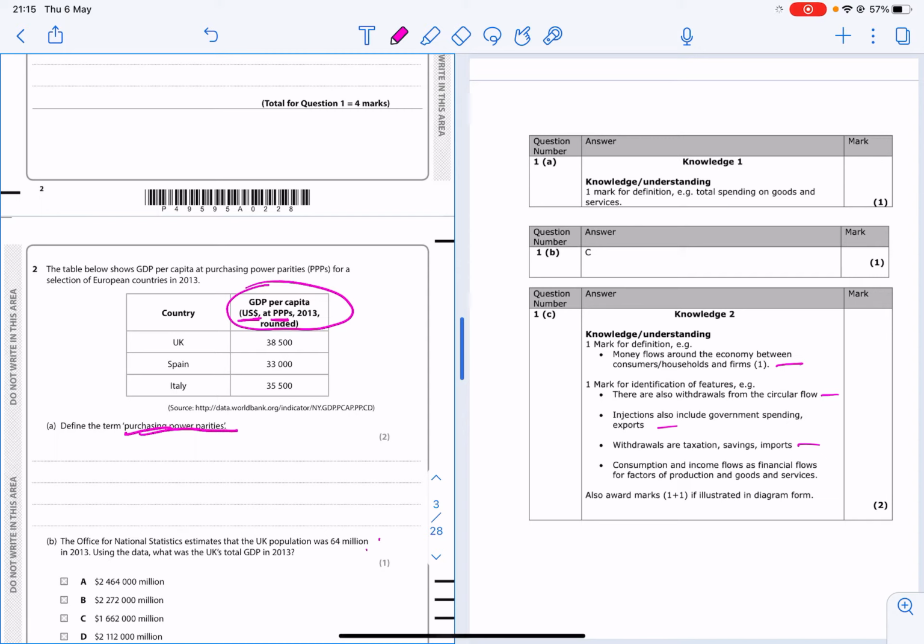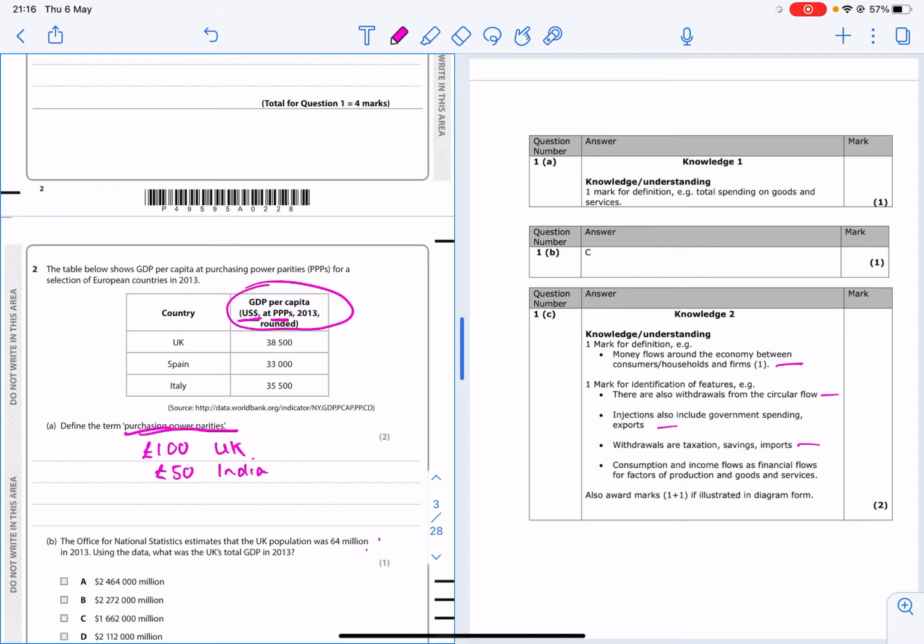Now, purchasing power parity takes into account the fact that the cost of living in countries is different. For example, the cost of living in India is a lot lower than the cost of living in the UK. So, for somebody in the UK, £100 perhaps won't go very far. In India, maybe £50 would buy you the same basket of goods. So if you're working out purchasing power parity, you're thinking, what is the basket of goods going to cost in the UK, and what is that same basket of goods going to cost in India?